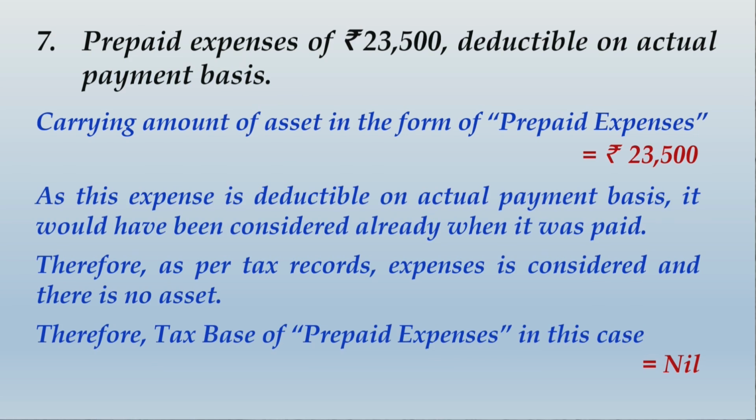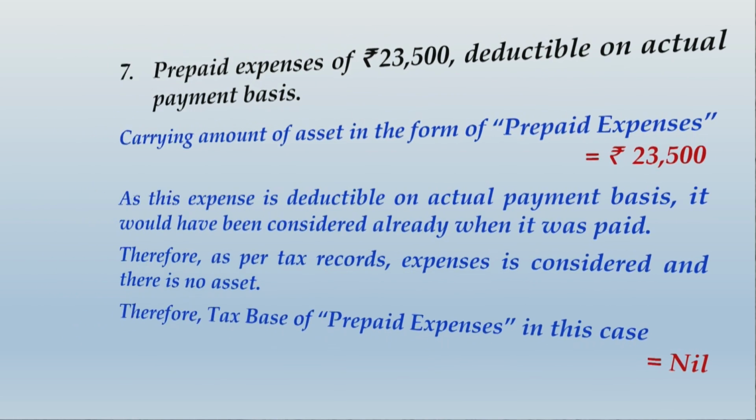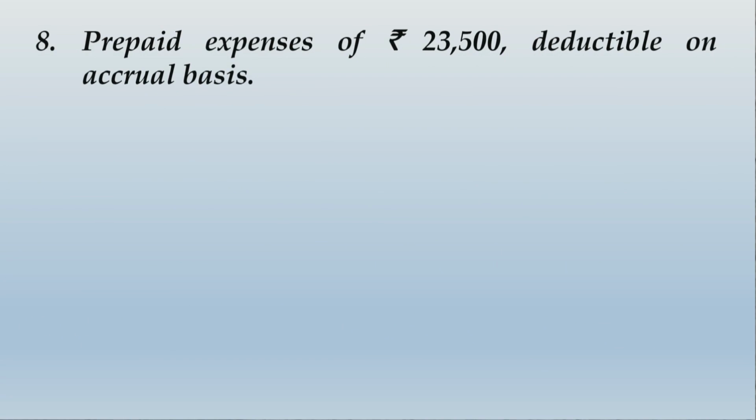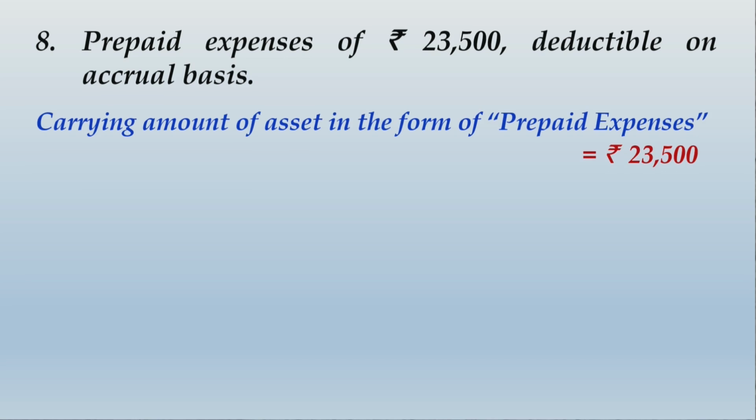Alright friends, you would have finished writing this whole thing. Let us move ahead and deal with the last part, that is prepaid expenses of rupees 23,500 deductible on accrual basis. So now the accounting part will be same as in the 7th case, but the taxation part will be little different. So the answer you would write will be having same effect of carrying amount.